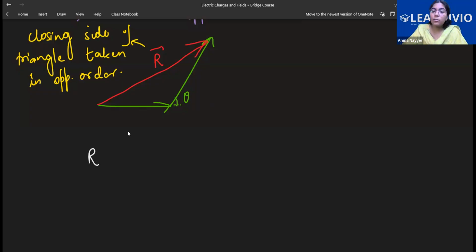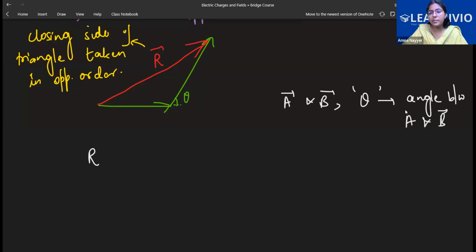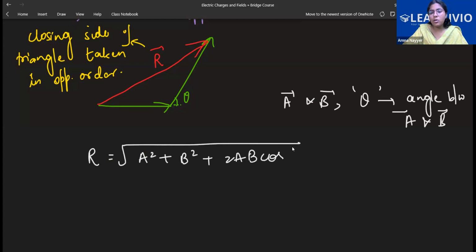When you have to calculate the magnitude, let's say two vectors are A and B, and the angle between them is theta. Theta is the angle between A and B. So look, the magnitude will be under root of A square plus B square plus 2AB cos theta.